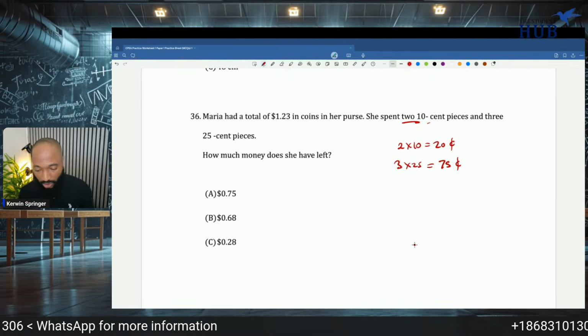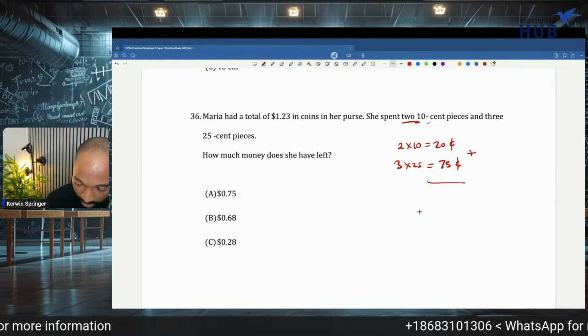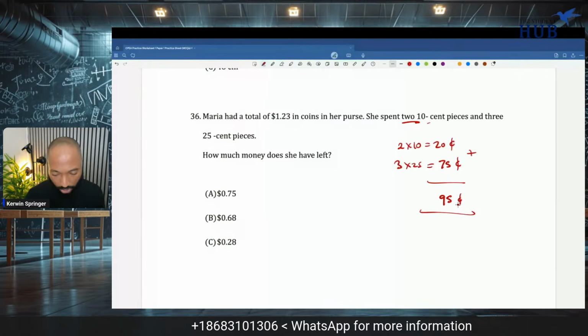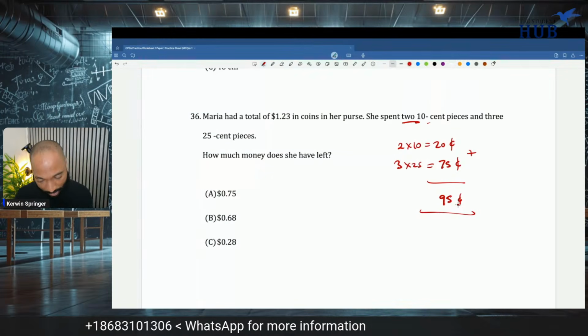3.25 cents pieces. Altogether, this makes 95 cents, right? 2 10 cents and 3.25 make 95 altogether.